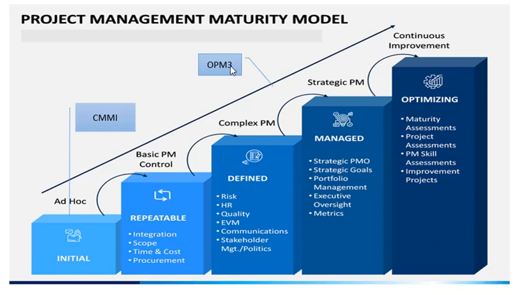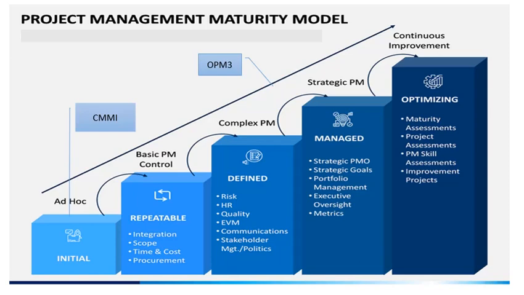First is the OPM3, which has these levels, and another is CMMI, that is capability maturity model integrated, right? Its steps or levels are given over here, right? So these are two different maturity models combined into one image, right?